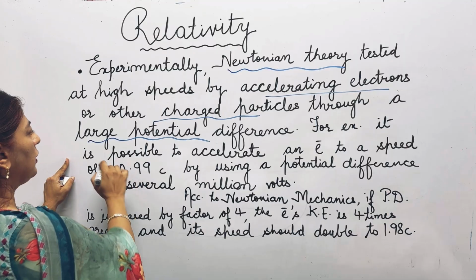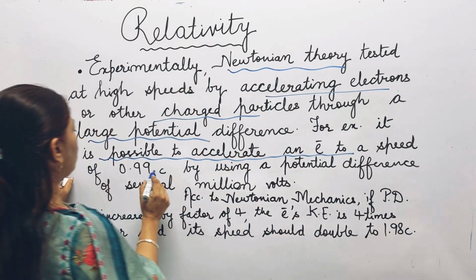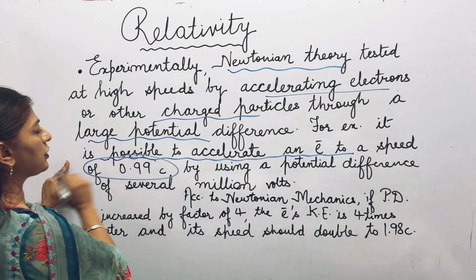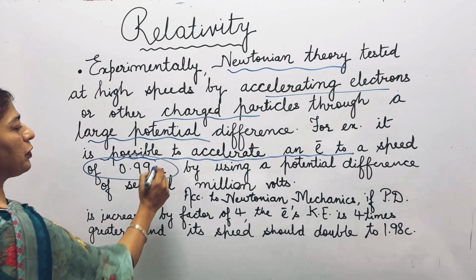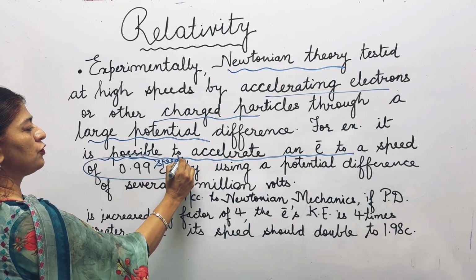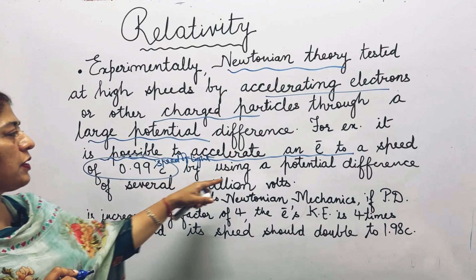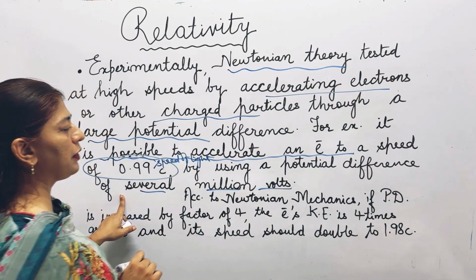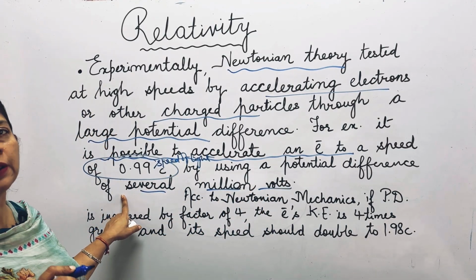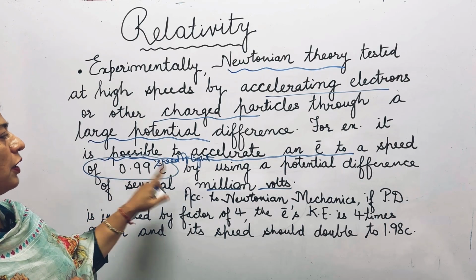It is possible to accelerate an electron to a speed of 0.99 c, where c is the speed of light. We can do this much by using a potential difference of several million volts. Several million volts have been provided to the electron and it has gained a speed of 0.99 of the speed of light.